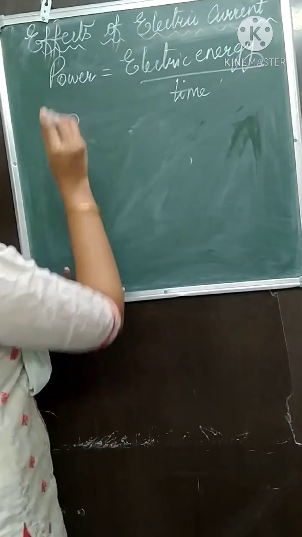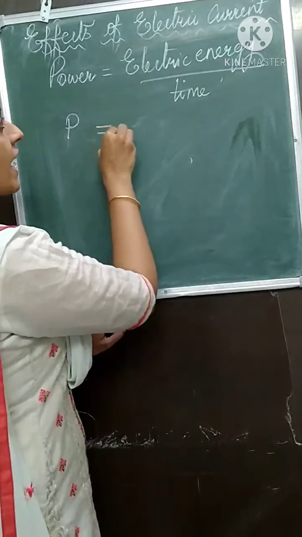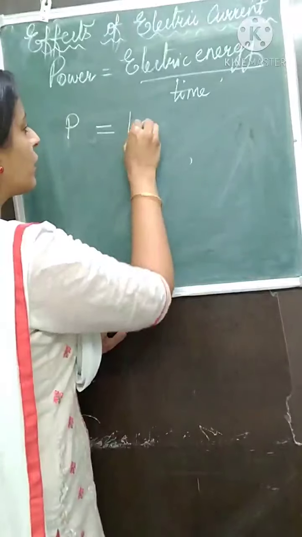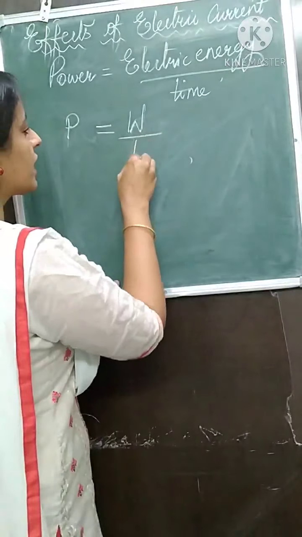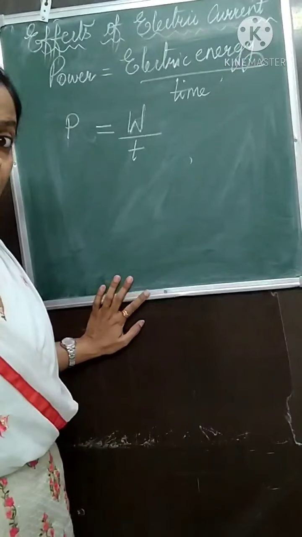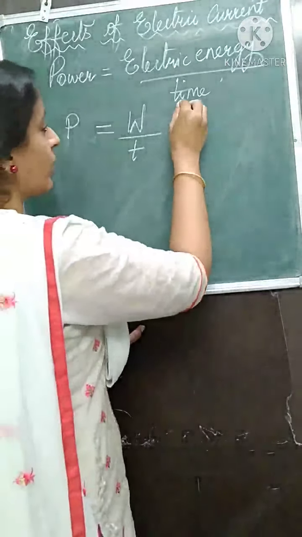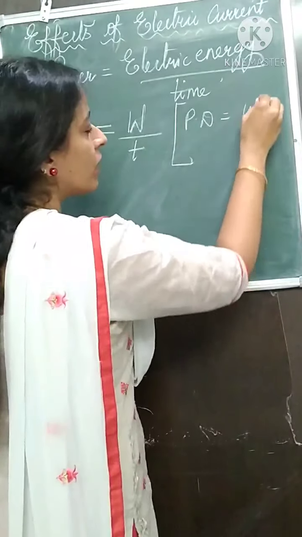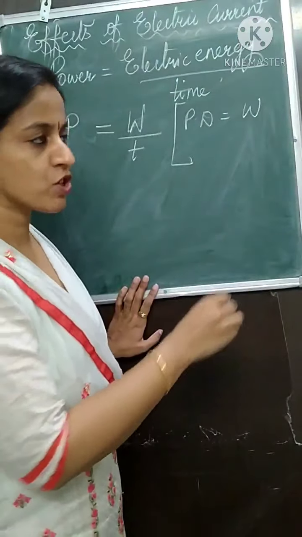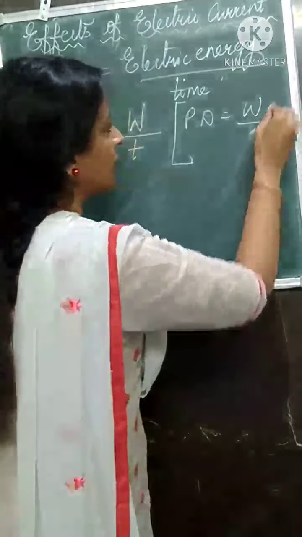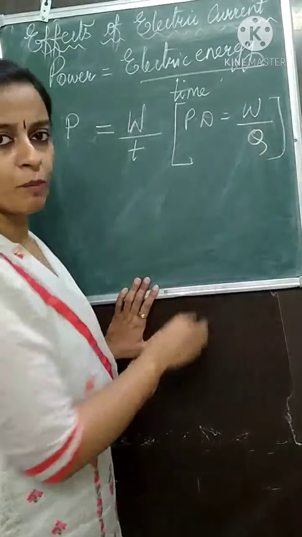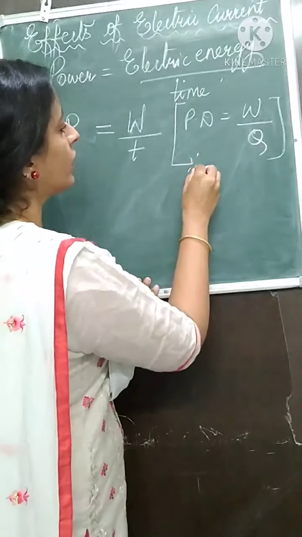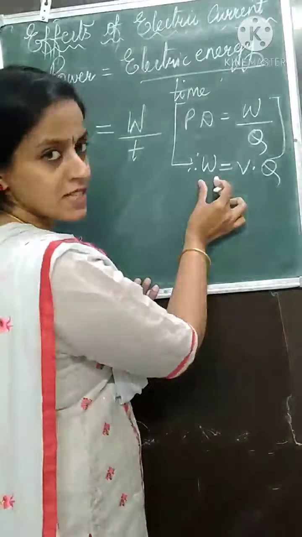So for power, we will use the symbol P. Electric energy is nothing but the work done, that is W. Now when I say work done, you will remember the potential difference formula. Potential difference is the work done to carry unit positive charge from one point to the other. So potential difference is W upon Q. So what will be the work done?